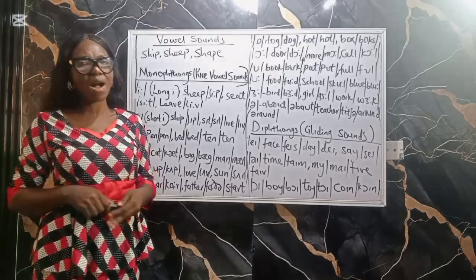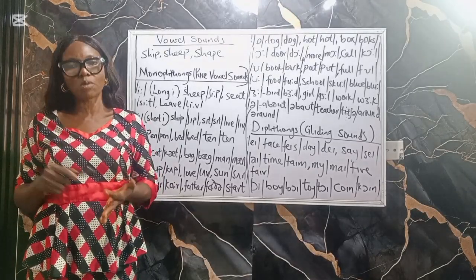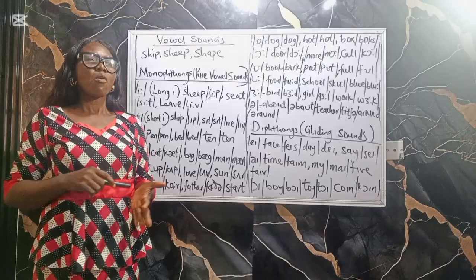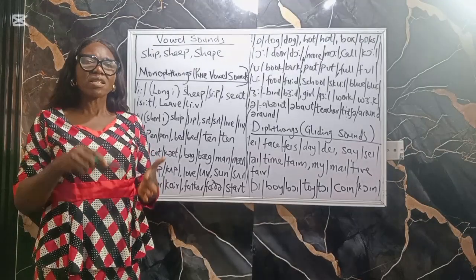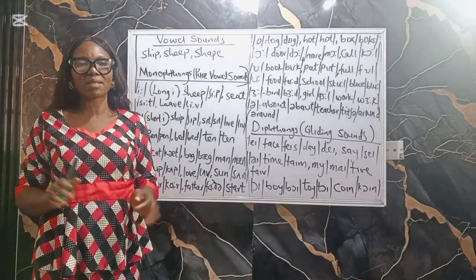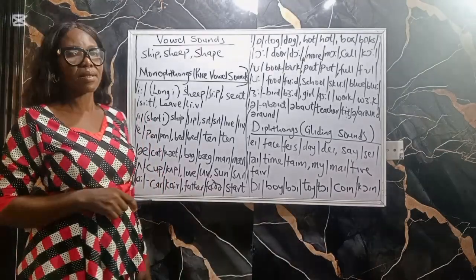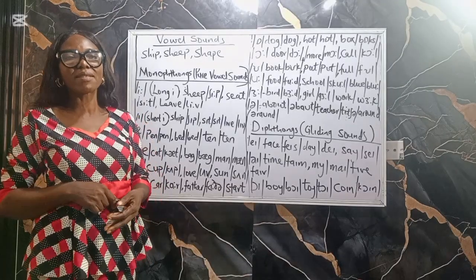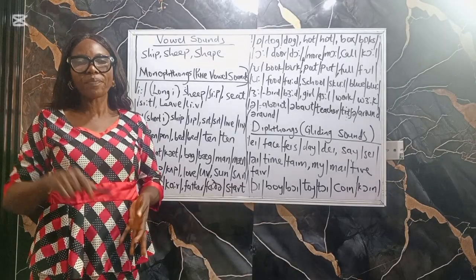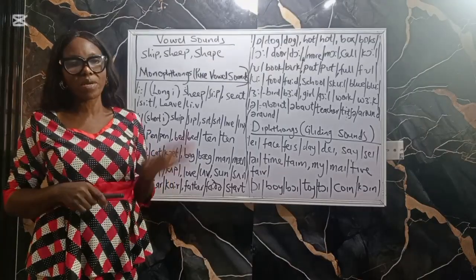Now, what is a vowel sound? A vowel sound is a speech sound produced without blocking of the air flow. That means the airflow will not be obstructed when you are pronouncing them. We have two types. We have monophthong, we call it pure vowel sounds, and diphthongs, we call them gliding sounds. I will explain more of that diphthong when we get to that.